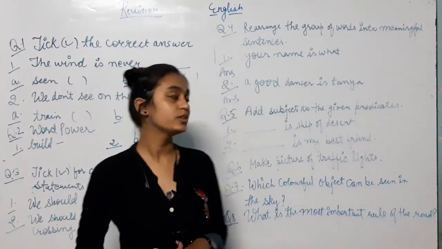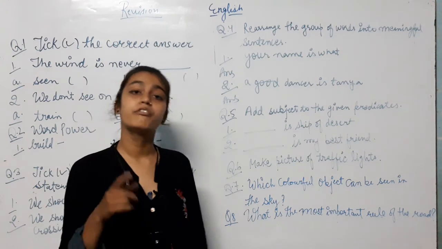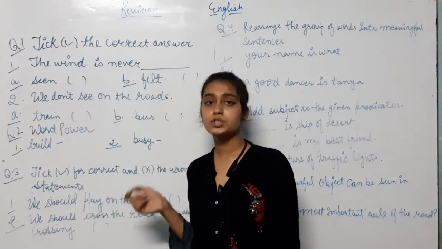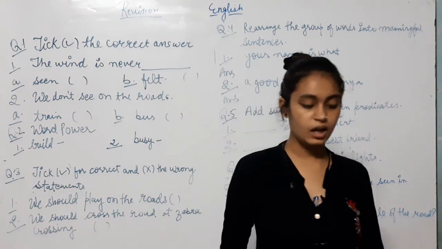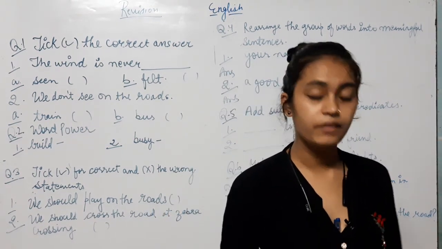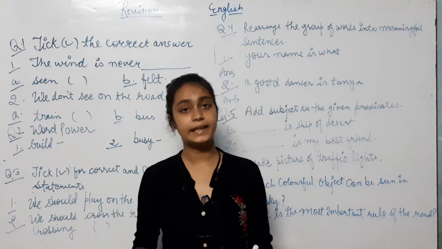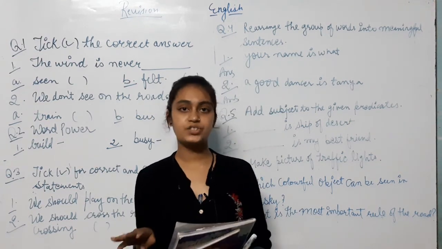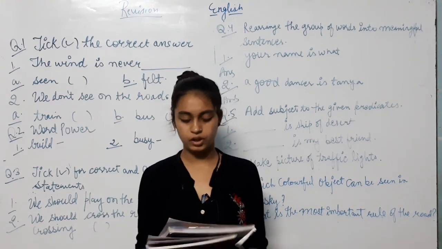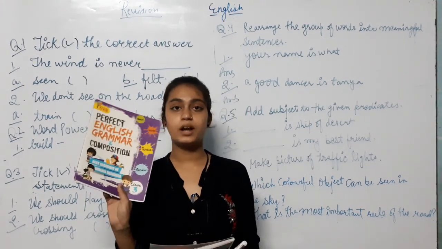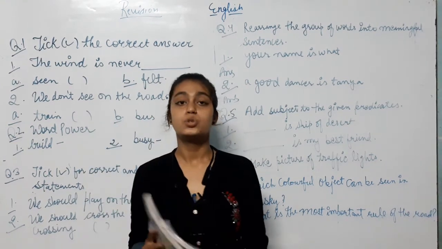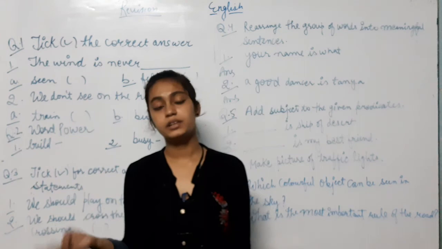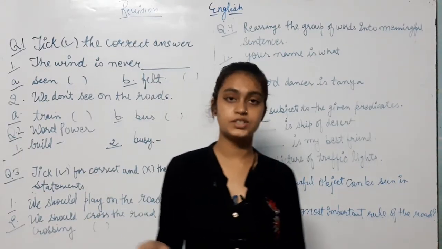So today we are going to do revision of English. First, this is our revision of FA1. First you have to know what comes in our FA1. We have done chapter 1 and 2 in English and chapter 1, 2, 3 in English grammar. So these chapters are coming in your FA1. This is your English grammar book and this is your English book. In the English book there will be 2 chapters in FA1 and there are 3 chapters in English grammar.